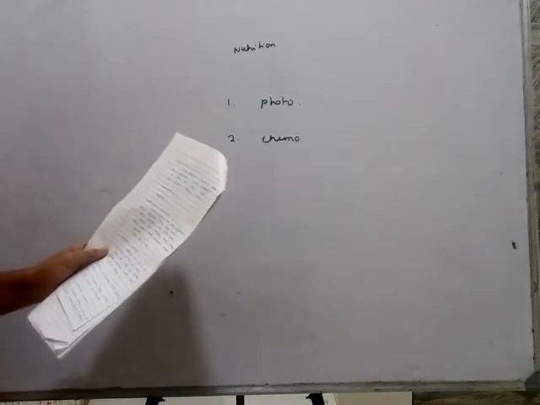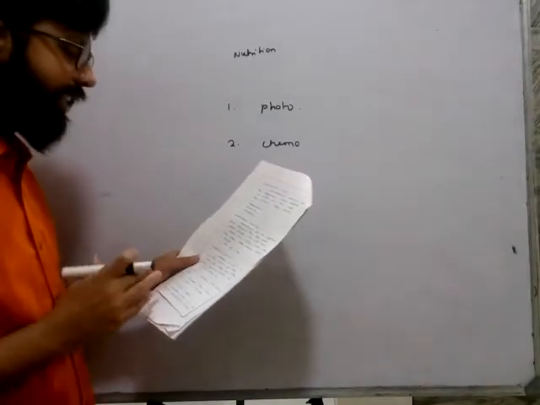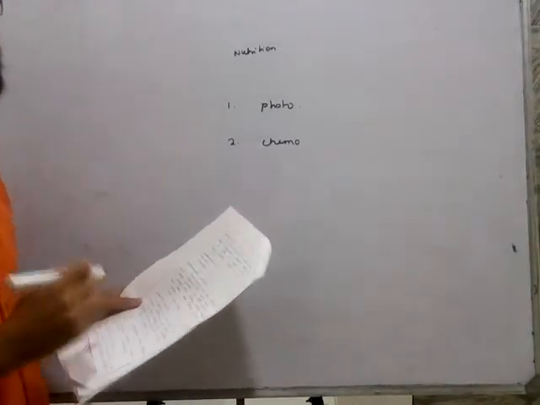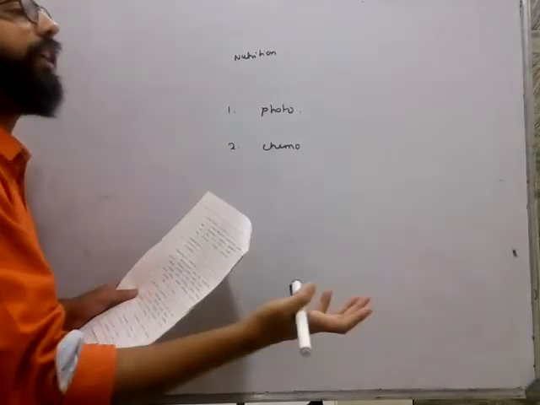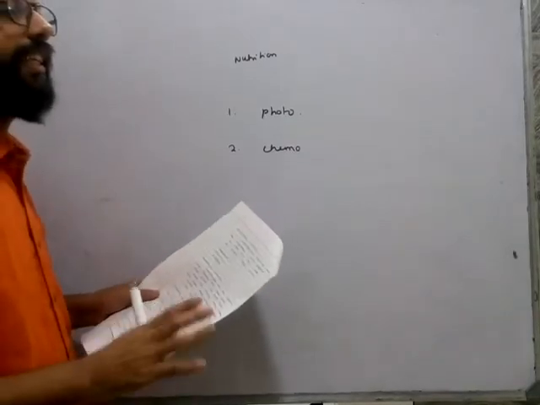So the parasite is the organism which obtains food, and the host is the organism from whose body food is obtained. So in this process they do not kill the host.